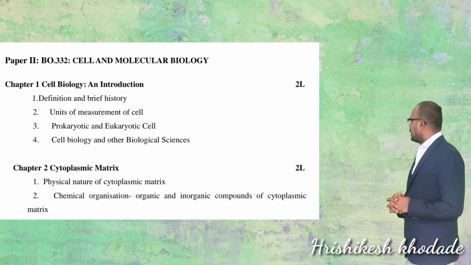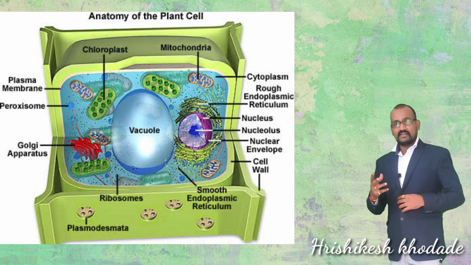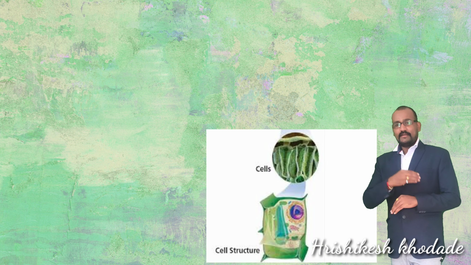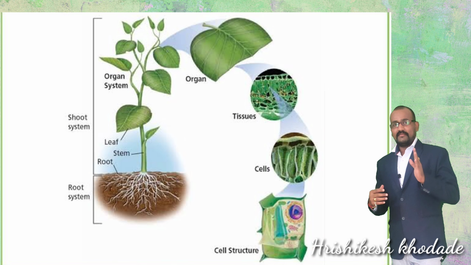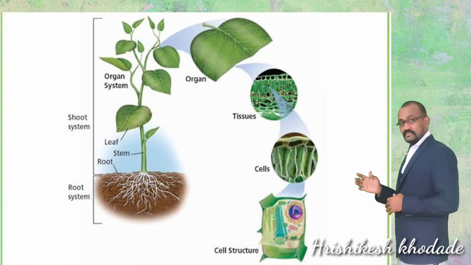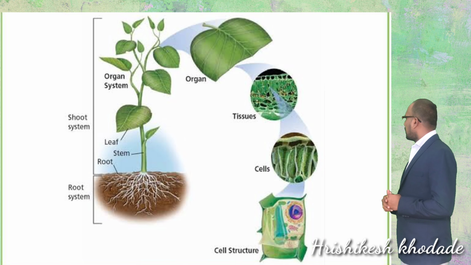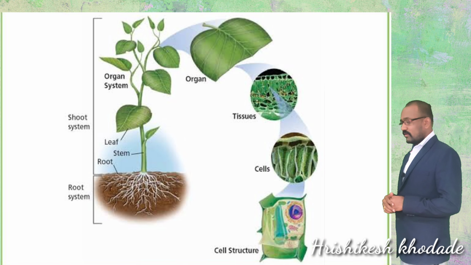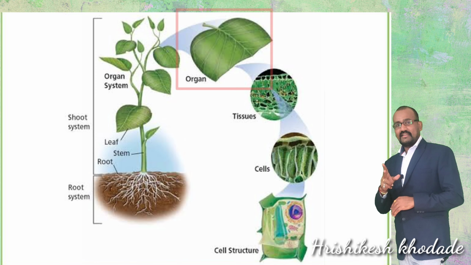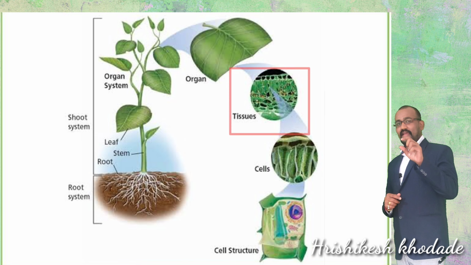So in this lecture we will be discussing mainly the composition of the cytoplasmic matrix, the constituents which come in cytoplasm. But before that, we should come into the cytoplasm from the external environment. What I mean is, if you look at one organism, for example a plant, the organism contains different organs. If you separate one organ, for example a leaf, and cut that organ into pieces, you will find groups of cells, which is known as a tissue.